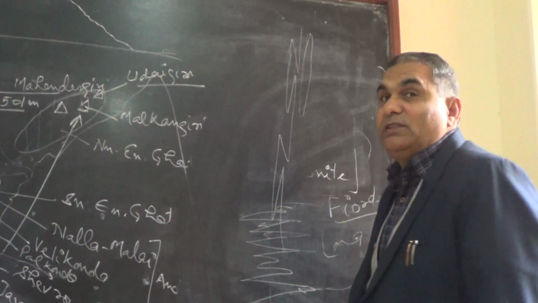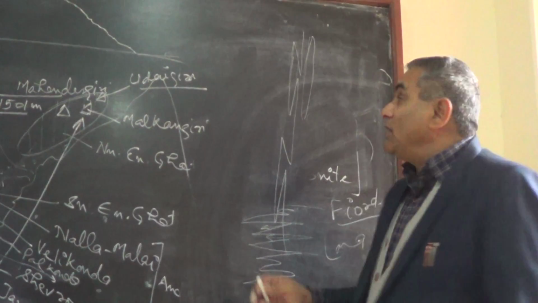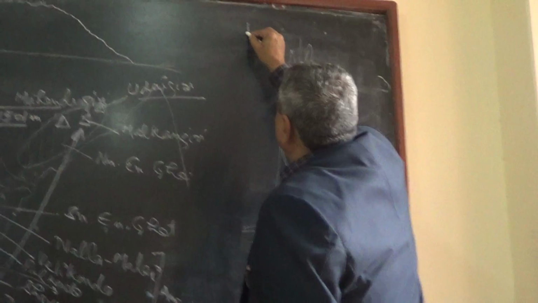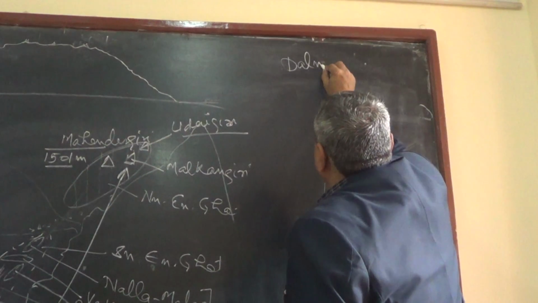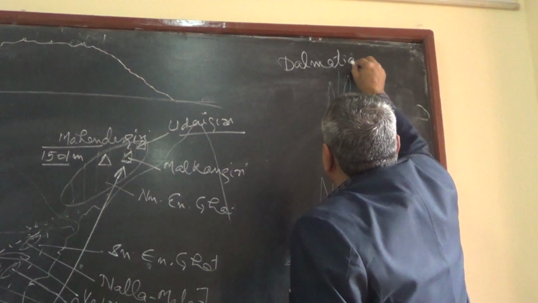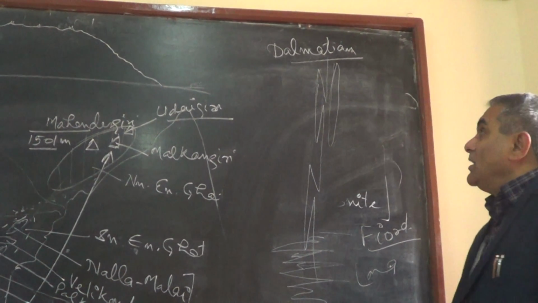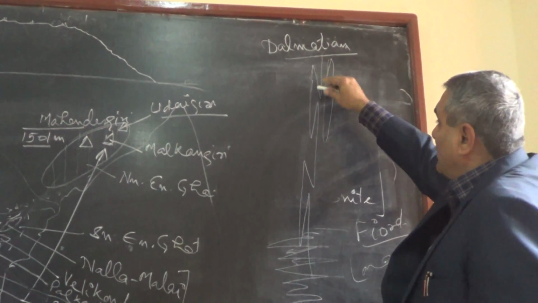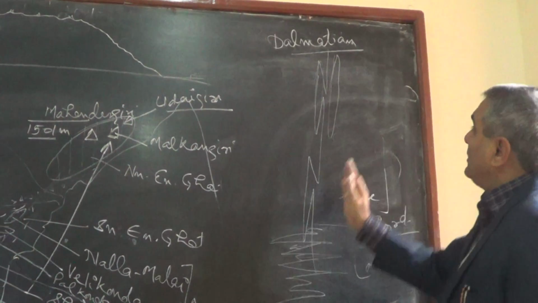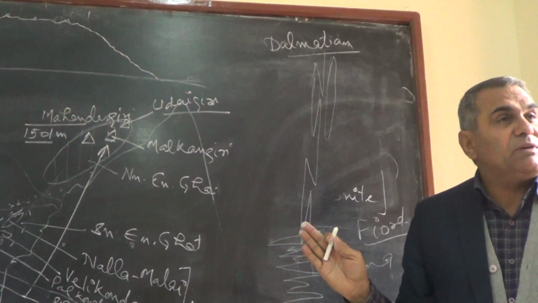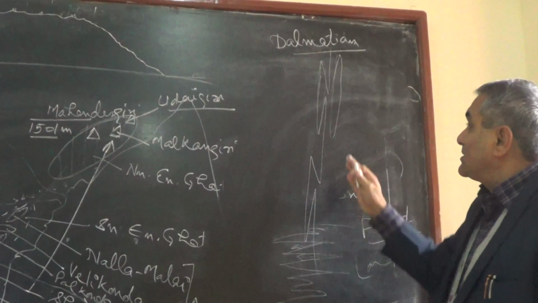This type of feature is known as the Dalmatian coastline. Dalmatia is a region in the Adriatic Sea region. So the Dalmatian coastline: here it is perpendicular, here it is the parallel arrangement of the extended landmass.